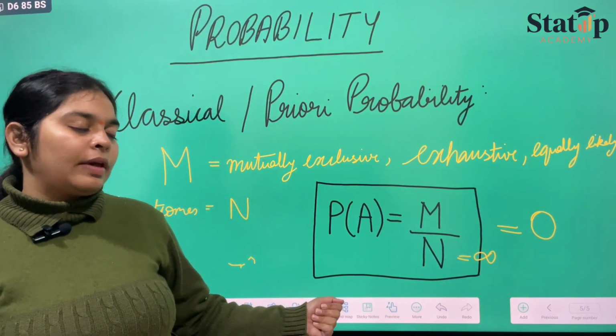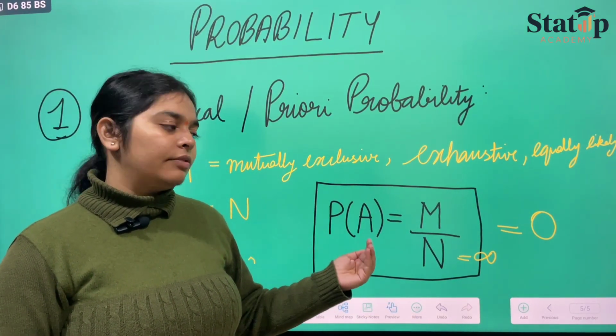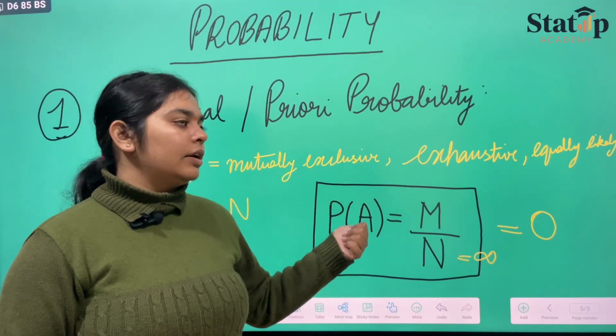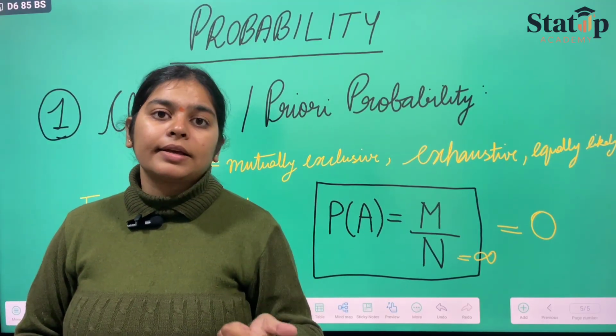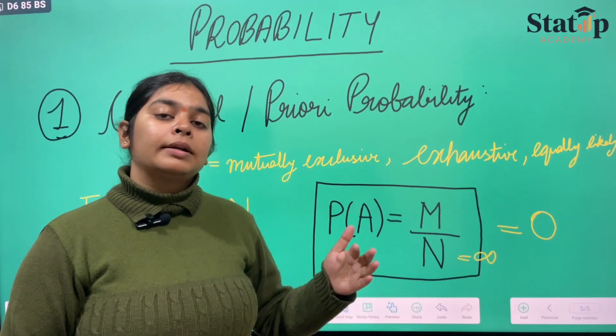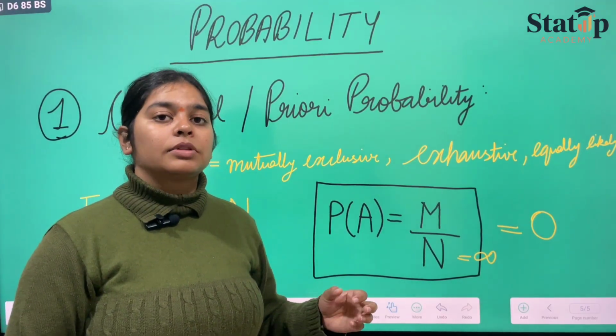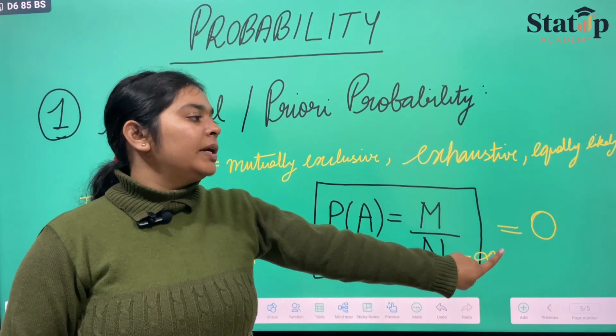So if n is very large, reaching infinity, then the probability of occurrence of A, suppose A is the occurrence of sixes in n dice throws, then 6 must occur at least one time. So it cannot be equal to zero.